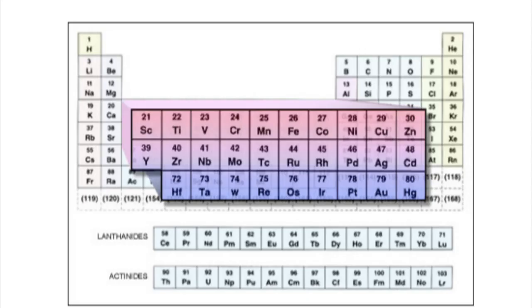Transition metals. These elements are very hard with high melting points and boiling points. Moving from left to right across the periodic table, the 5d orbitals become more filled.